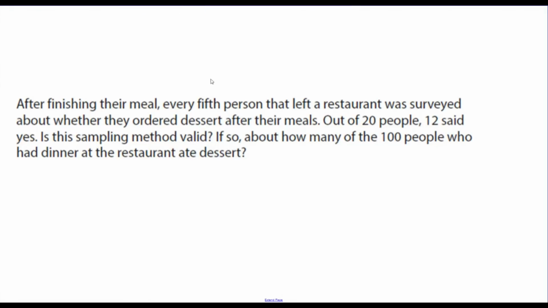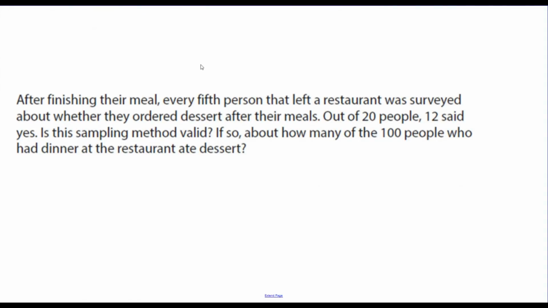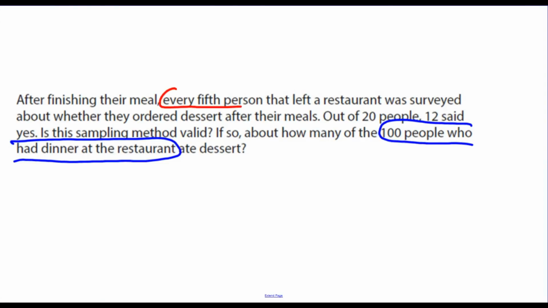Next one. After finishing their meal, every 5th person that left a restaurant was surveyed about whether they ordered dessert after their meals. Out of 20 people, 12 said yes. Is this sampling method valid? If so, about how many of the 100 people who had dinner at the restaurant ate dessert? So again, who's the population? Who are we interested in studying? We're interested in the 100 people who had dinner at the restaurant. That's our population. How did we get our sample? Who's the sample? Every 5th person that left the restaurant was our sample.